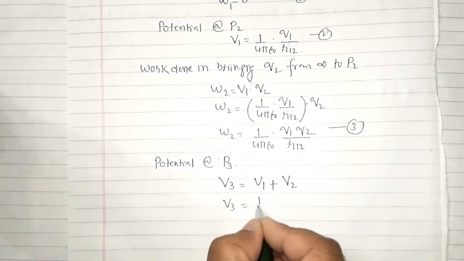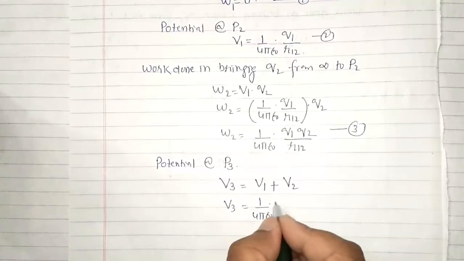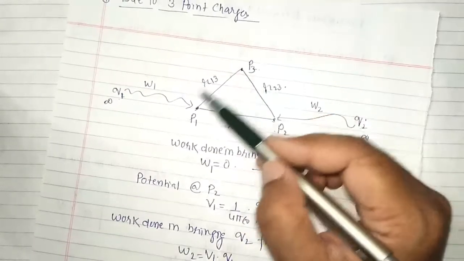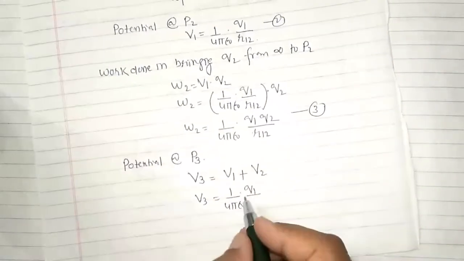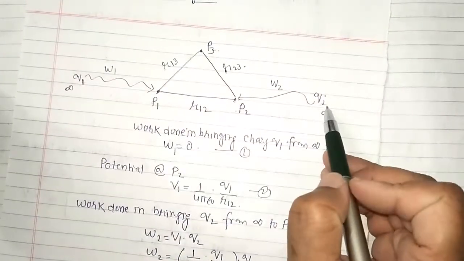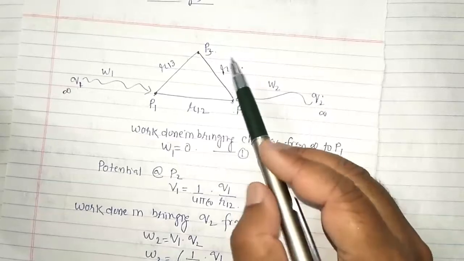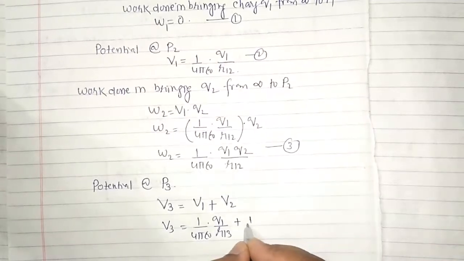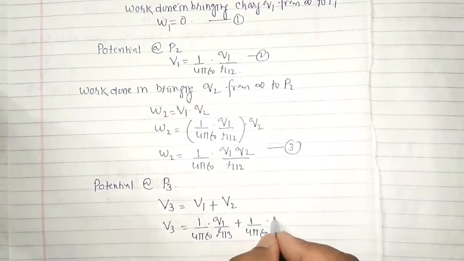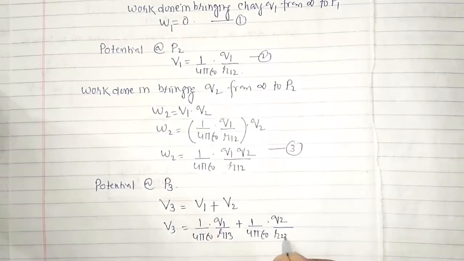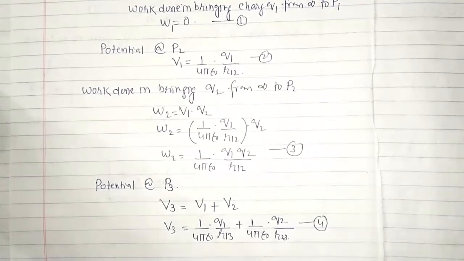V3 is equal to 1 upon 4 pi epsilon naught Q1 upon the distance between P1 and the point of observation P3, which is R13. Similarly, the potential when the charge Q2 is placed at P2, with distance between P2 and P3 being R23, is 1 upon 4 pi epsilon naught charge Q2 upon R23.